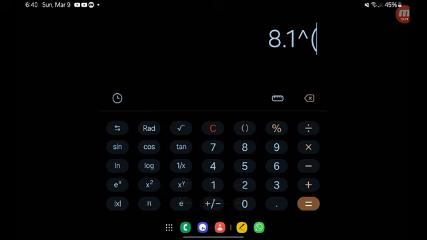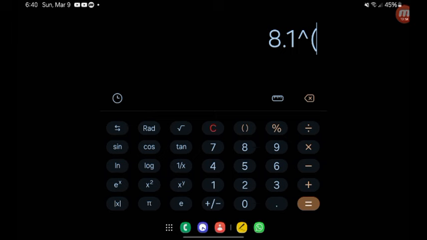Now notice the symbol that comes up on my screen. It is an arrow. Now some calculators have the X to the Y, some calculators have Y to the X, some calculators have 2 empty boxes, or some calculators will have the button with this very arrow that you see here displaying on my screen. So you guys have to have your own personalized calculators and get accustomed to this button. This is called your power button, and it allows you to raise a number to any power, whether it be positive, negative, or a negative or a positive fraction.